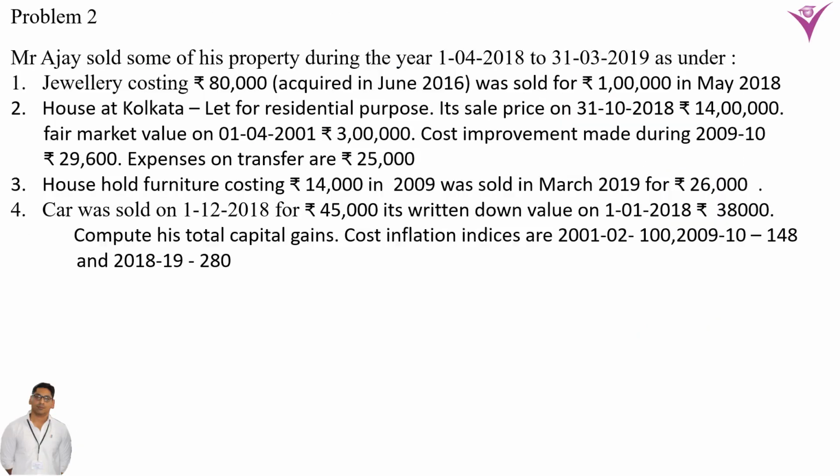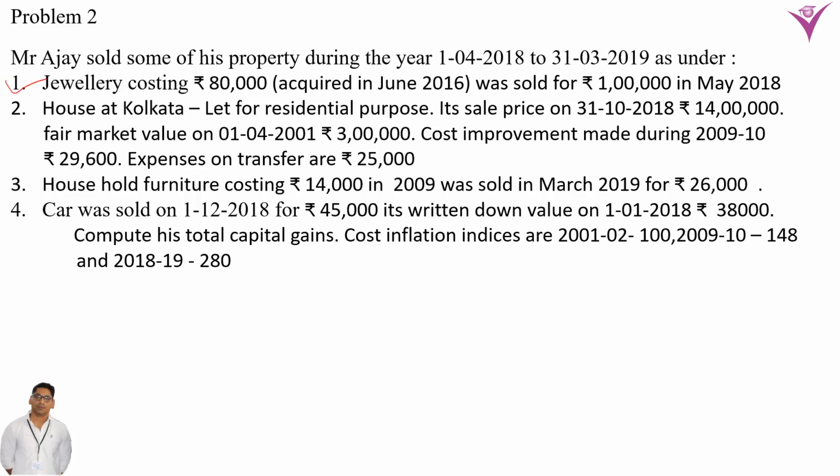Now, second problem. Mr. Ajay sold some of his property during the year 1/4/2018 to 31st March 2019 as under. In this one year, he sold these assets. First is jewelry.